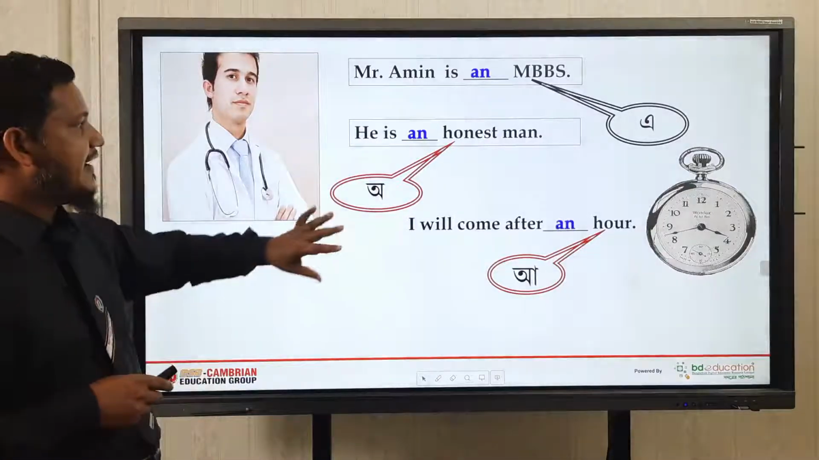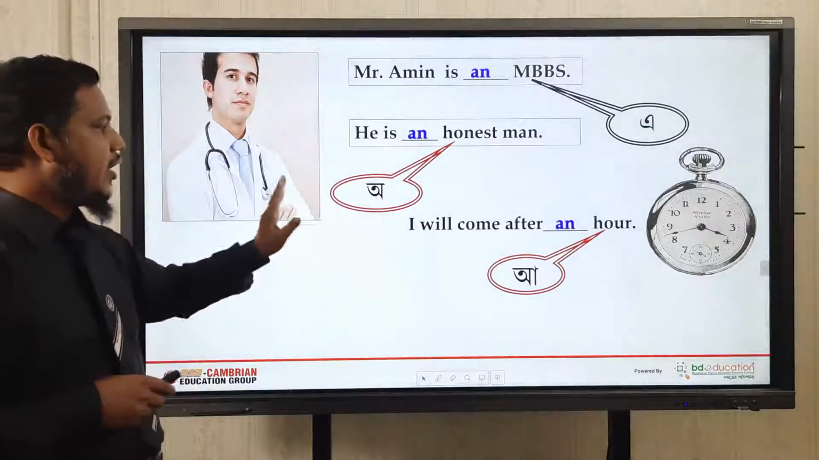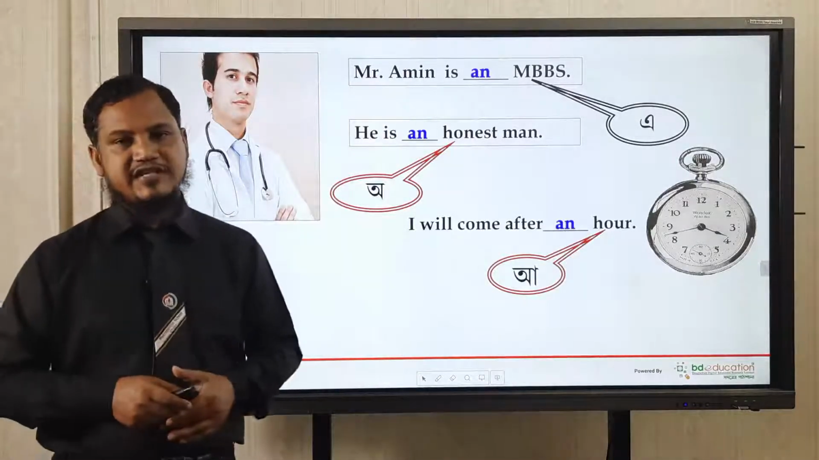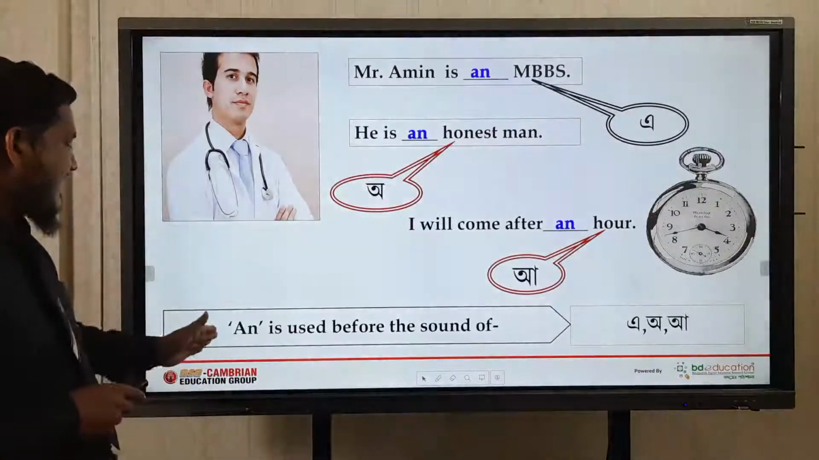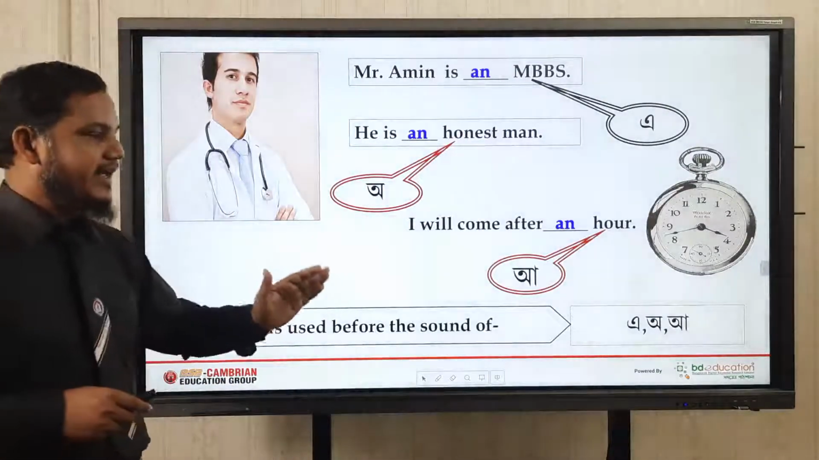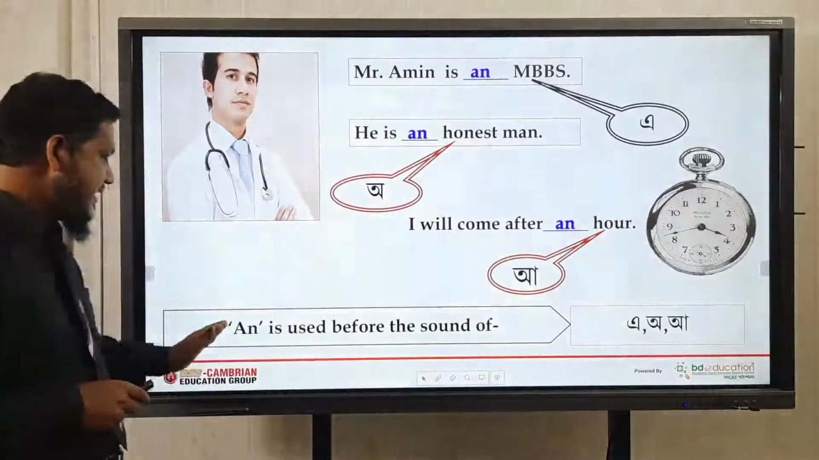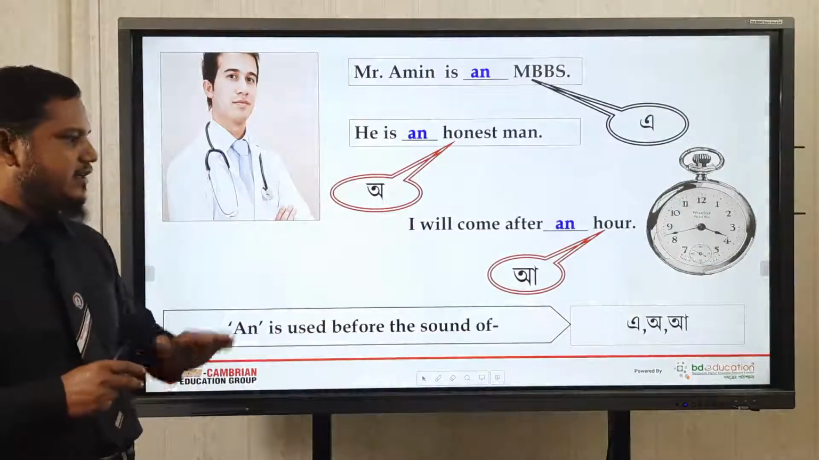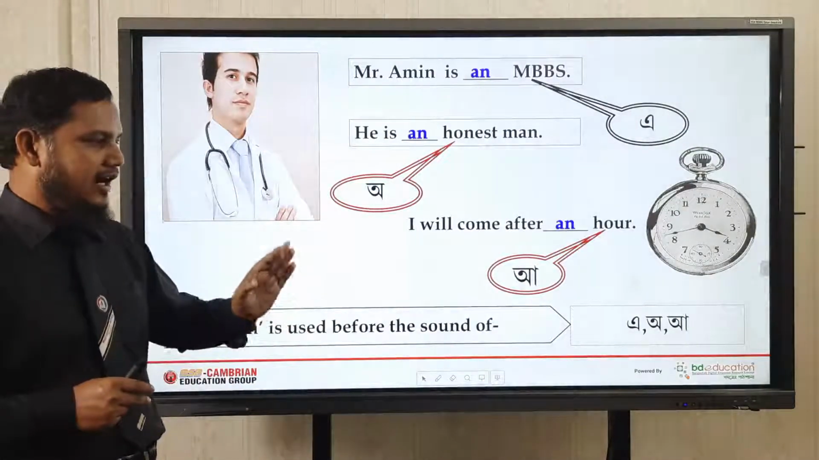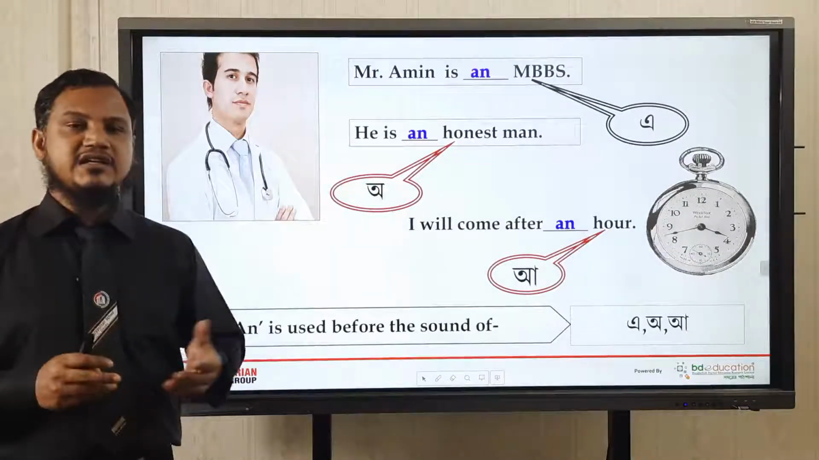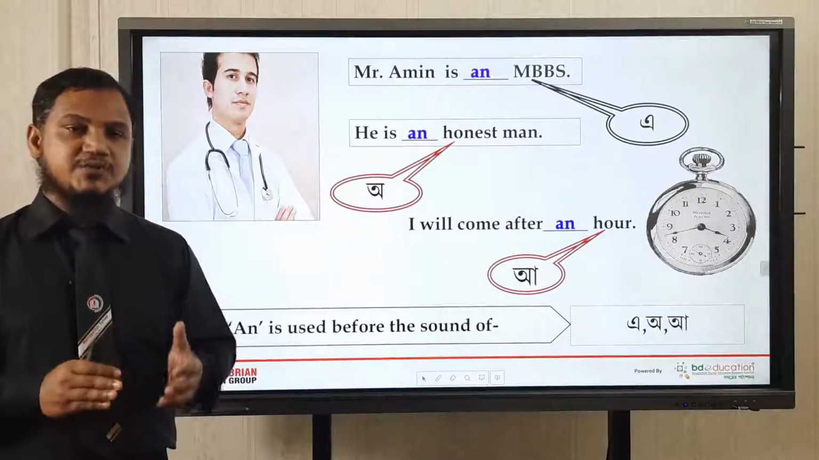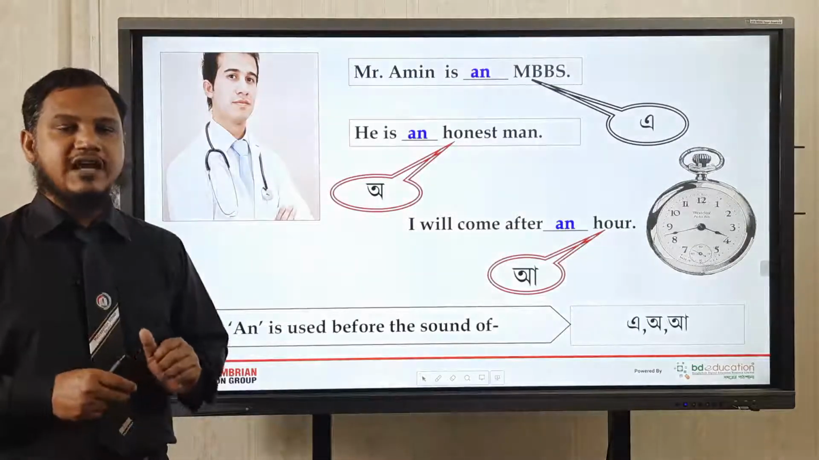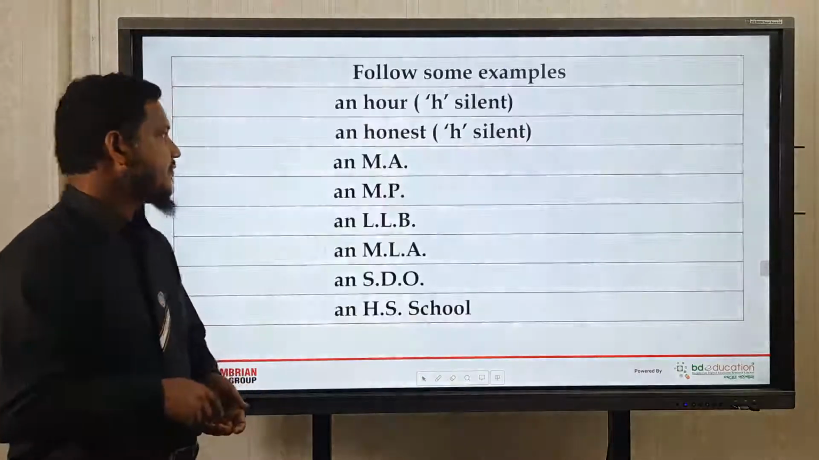So dear students, we find three pronunciations here: "e", "o", "a". I am using the Bengali letters here so that you can understand this very easily. Look at this. An is used before the sound of these vowels. That means if you find the pronunciation starting with such a vowel sound in any English word, and that must be singular, then you will use an before the sound. I think all of you have understood this very clearly.